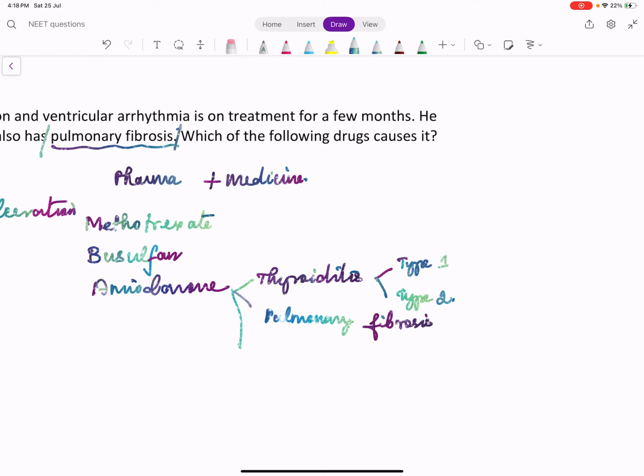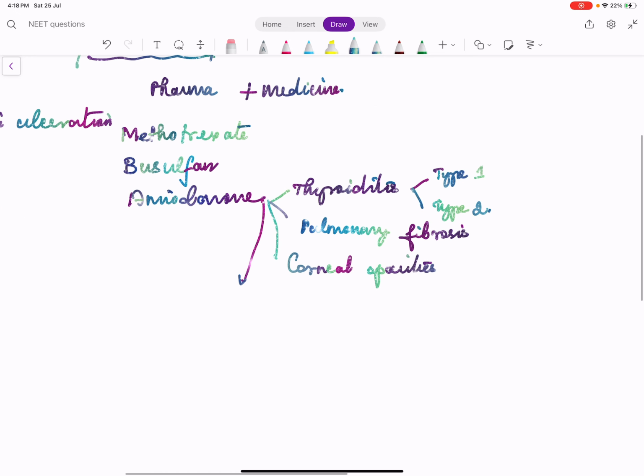It also causes a few corneal opacities. It can cause skin discoloration. So these are very favorite one-liners.